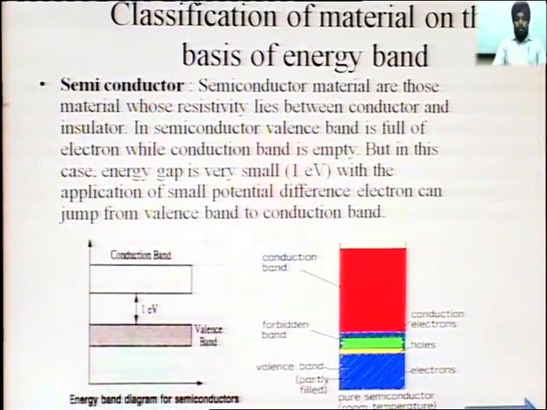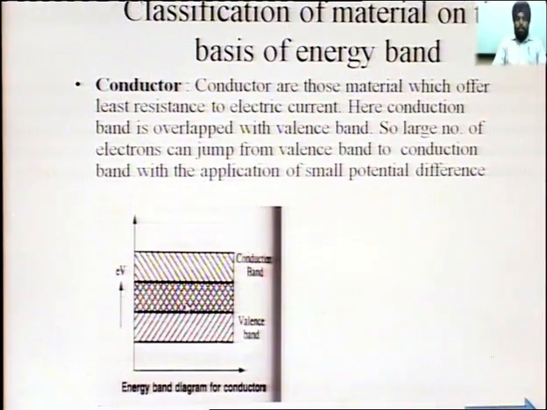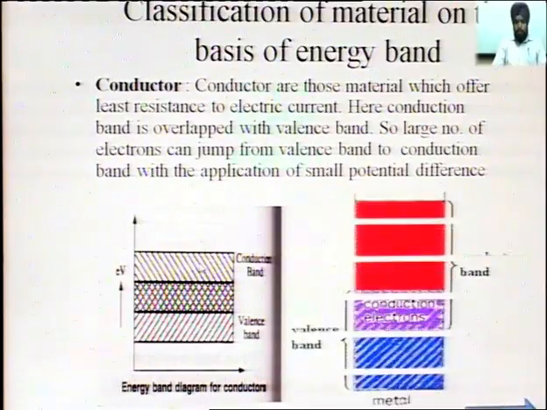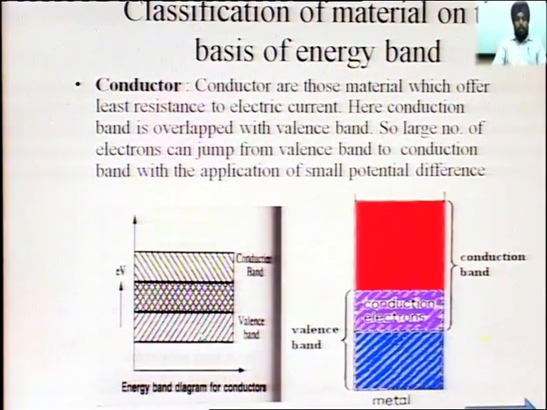If you compare with a semiconductor, it requires some energy to lift the valence electron to the conduction band, but in a conductor, the valence band and conduction band are both overlapped, so very small energy is required to lift the valence electron from the valence band to the conduction band. So all the valence electrons which are present in the valence band are available for the current conduction in the case of a conductor. That's why a conductor offers the least resistance.